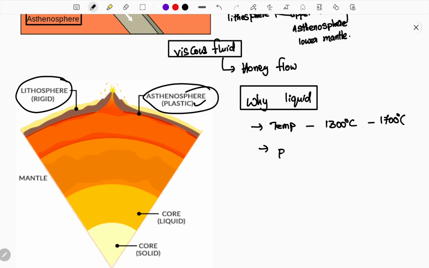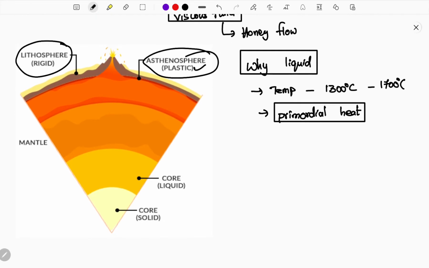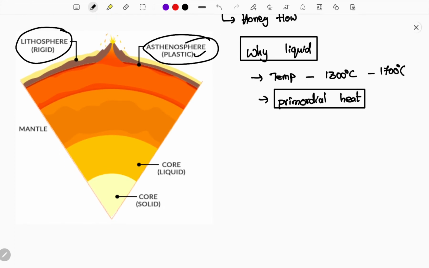One thing, see here, is primordial heat. You need to know what this primordial heat is. The energy present inside the earth, the inner core, is due to the primordial heat. What is this primordial heat?